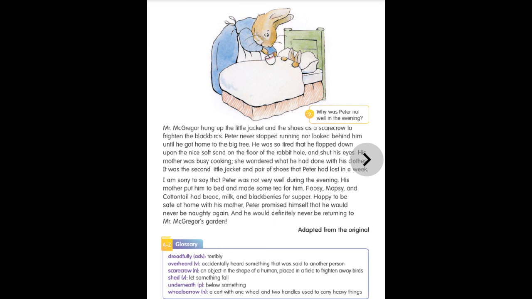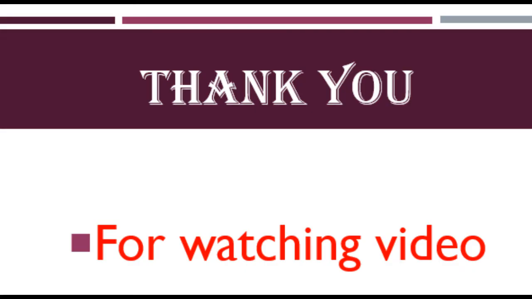Once again, when you read the story, keep in mind: read the story, The Tale of Peter Rabbit, and underline the difficult words. Look at the meaning of the words in the glossary and use a dictionary to find any other word meanings that you don't know.